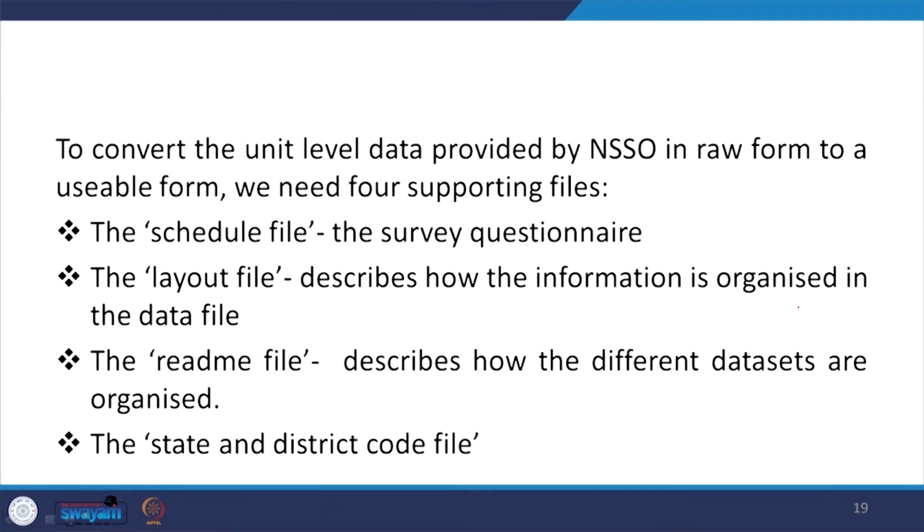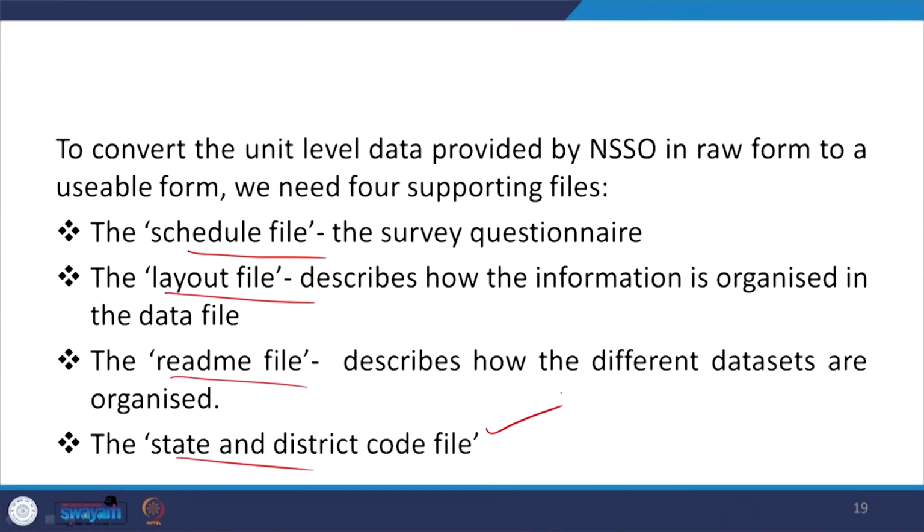To convert the unit level data provided by NSS in raw form to a usable form, we need 4 important files, as I already discussed in our last lecture: the schedule file, layout file, readme file and state or district code file. The schedule file contains the survey questionnaire, the layout file contains information regarding how the data is organized, and the readme file describes how the different data sets have been organized, whereas the state and district code file gives the codes of the states and districts taken.